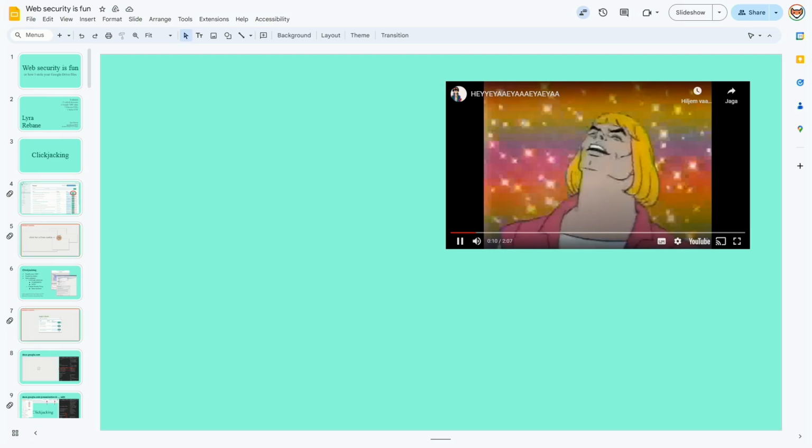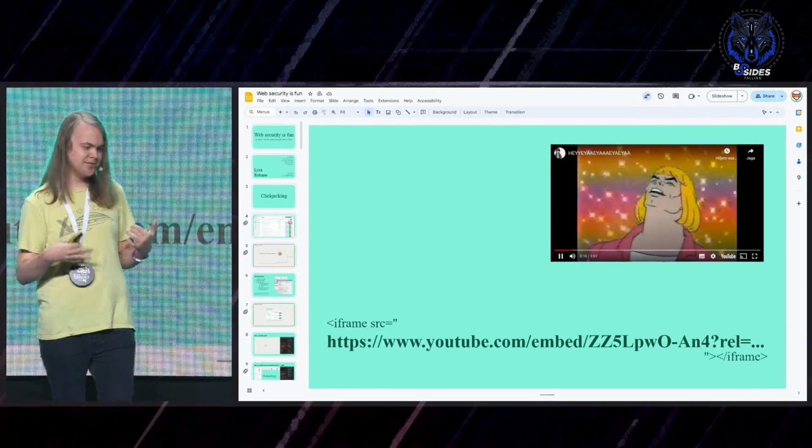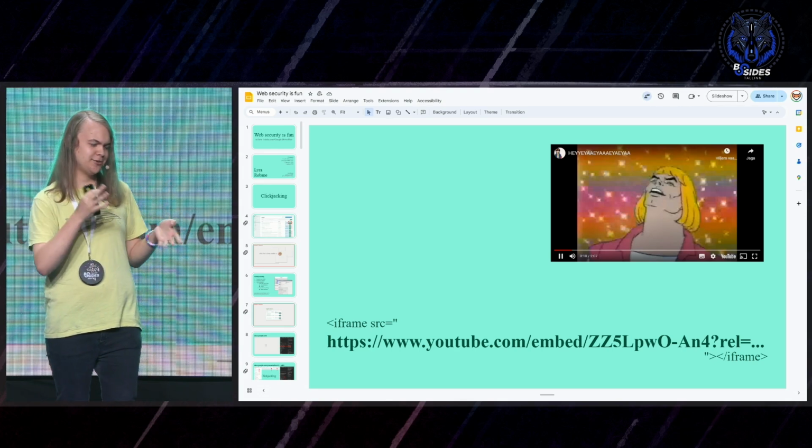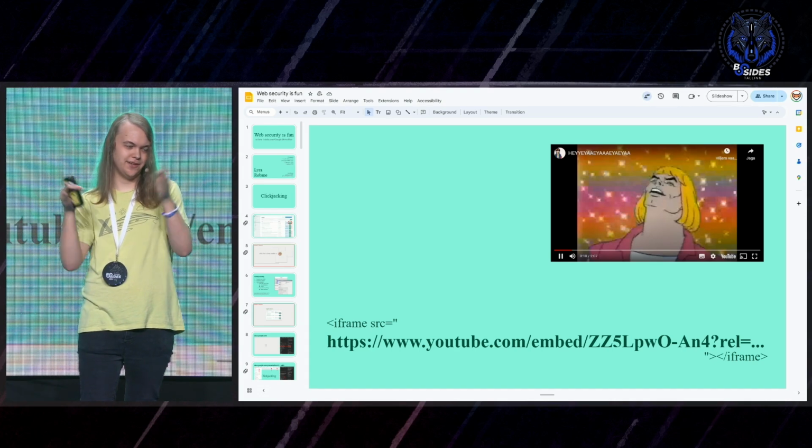You can imagine there's a YouTube video. Oh, it is working too. OK. So you can play a YouTube video. How does that work? It uses the very same iframes we used in the clickjacking attack. So you can see it's doing this YouTube embed URL to put the thing on the page.